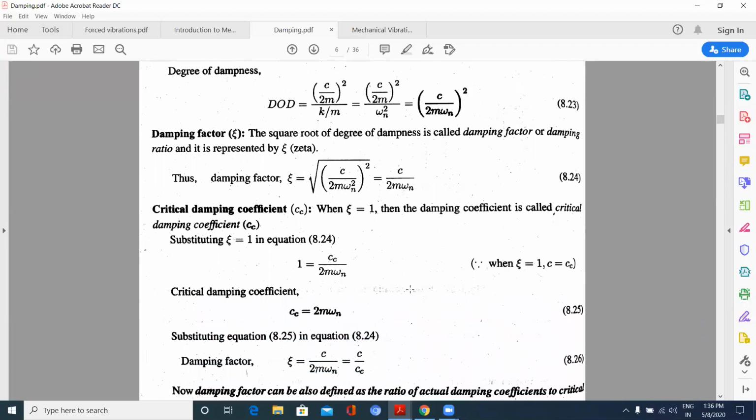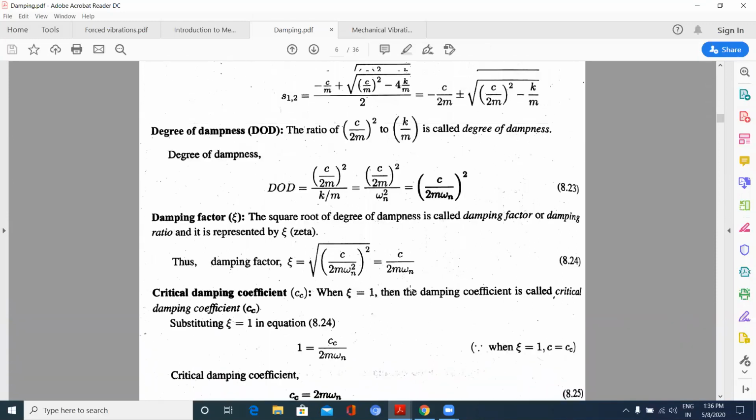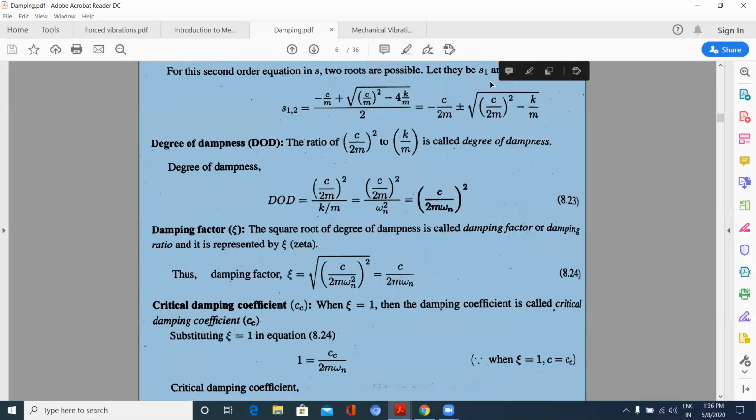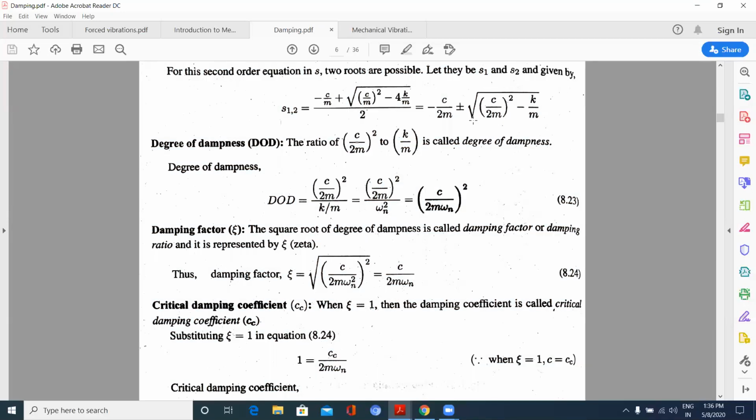Now critical damping occurs when psi is equal to 1. That is possible when the two terms inside this under root are equal: (C by 2m) whole square is equal to k by m. Then psi becomes 1.